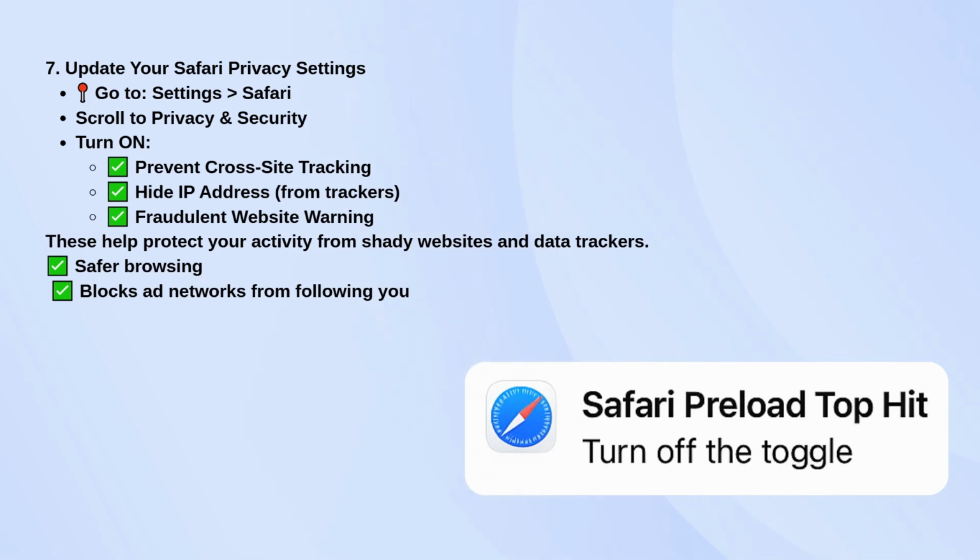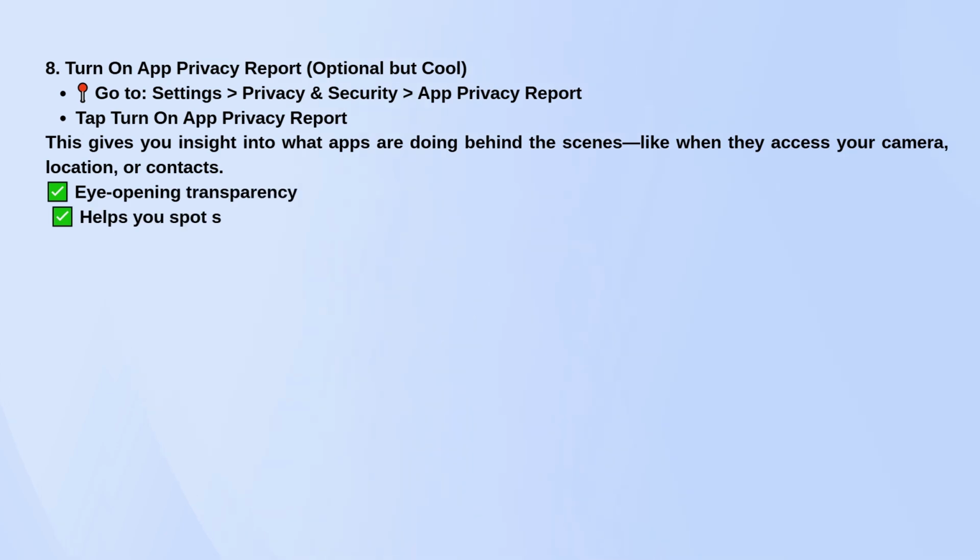Finally, if you're curious, turn on App Privacy Report under Privacy and Security. It'll show you which apps access stuff like your camera, microphone, and location. You might be surprised by what you see.